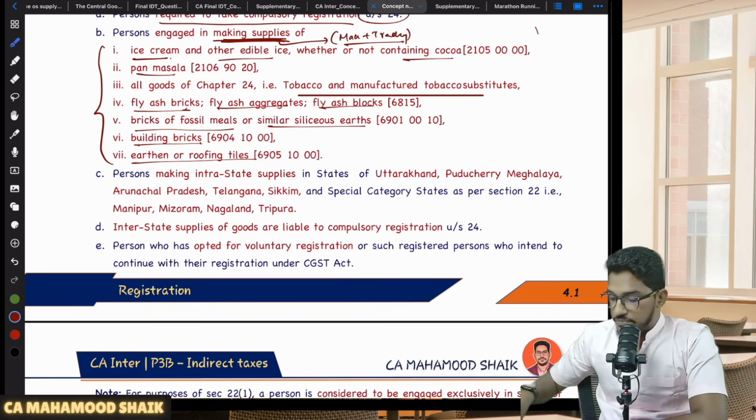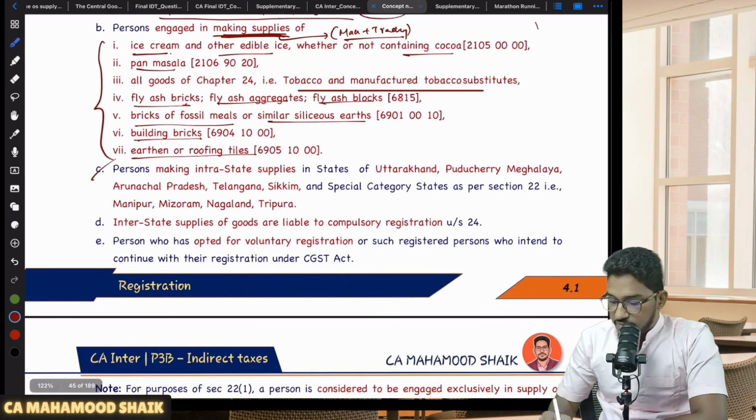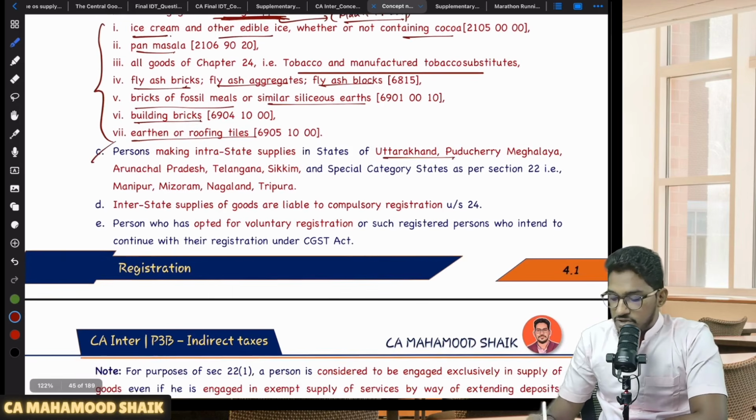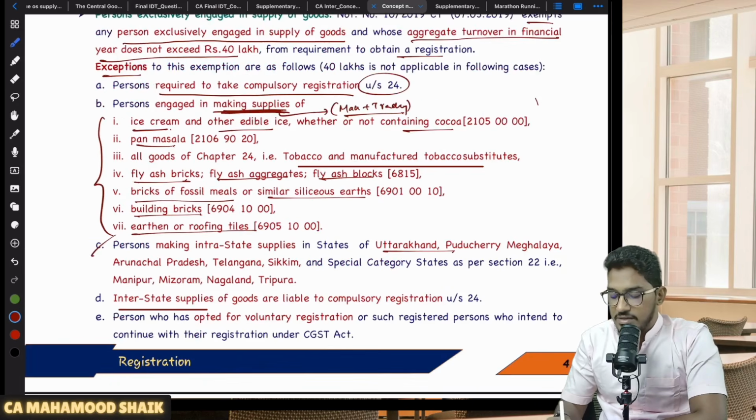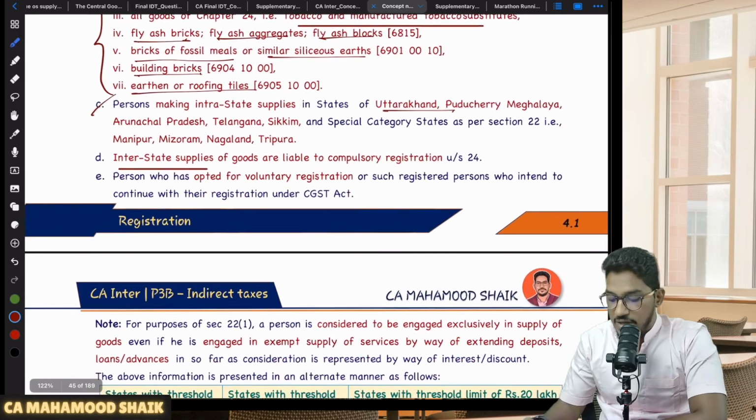threshold limit of 40. And this point anyhow you have covered. If you are making supplies from UPMATs or MMNT, anyhow your threshold limit will get reduced. And also if you are making any interstate supplies, this you need not separately remember. Why? Because if you are making interstate supply, anyhow you will become liable for compulsory registration. So if you are liable for compulsory registration, no limit will be checked, and even if you have opted for voluntary registration.